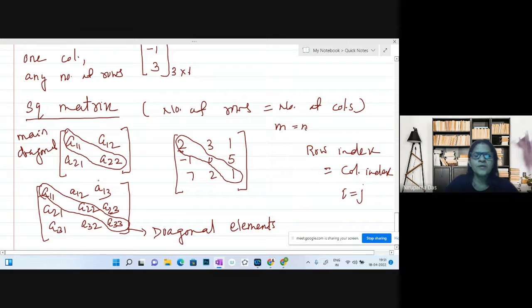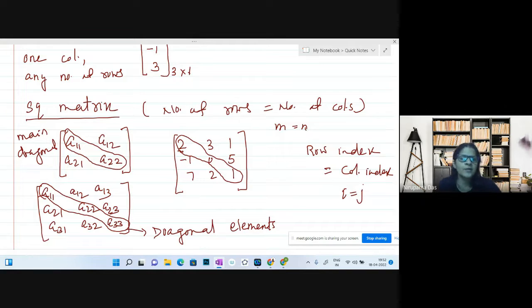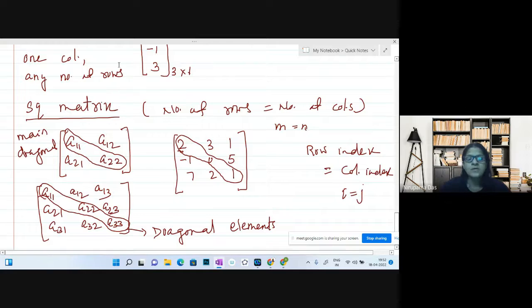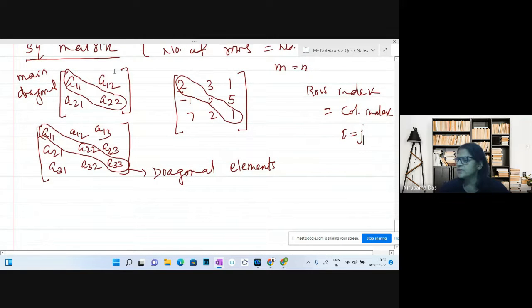The other diagonal, you can say it is 1, 2, 2, 1. So it can be taken as a diagonal, but we do not consider it as diagonal elements. We can consider it as the secondary diagonal. But in your NCERT book, that secondary diagonal concept is not there. So we are focusing on diagonal elements, meaning elements in the main diagonal, from left top to right bottom, or you can say where row index equals column index: 1, 1, 2, 2, 3, 3, depending upon the order of the matrix.